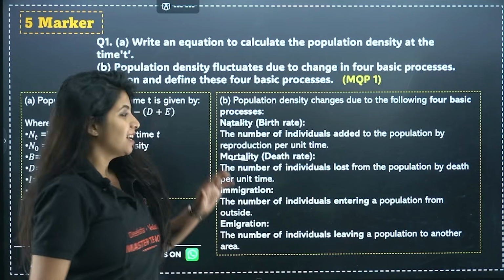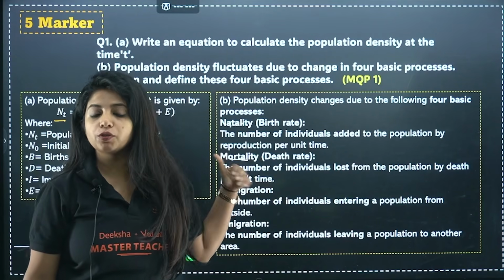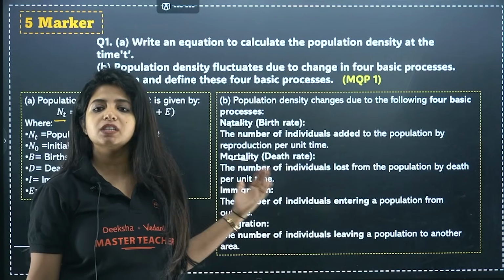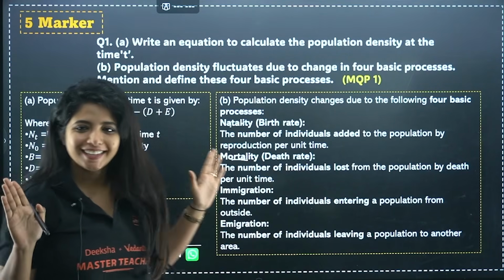So natality and mortality is something that is going to play a major role over here, and then comes immigration and emigration. I hope that's clear, right?